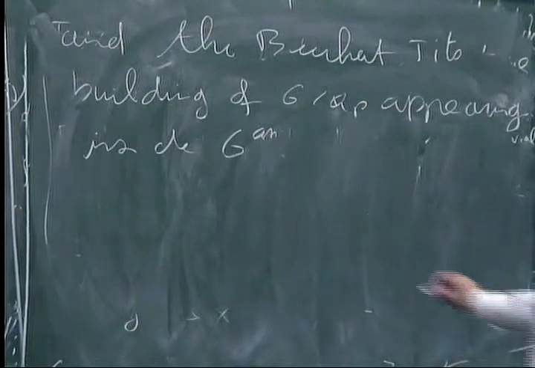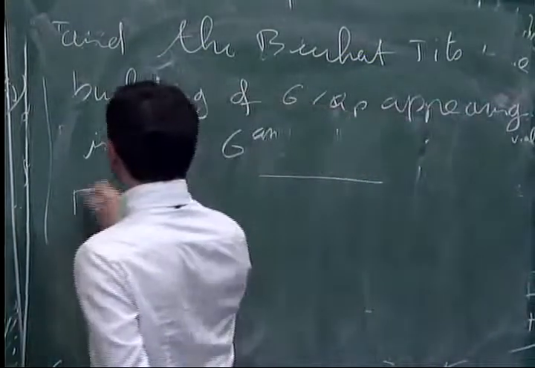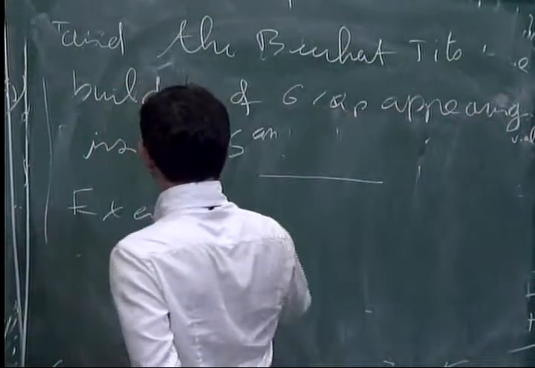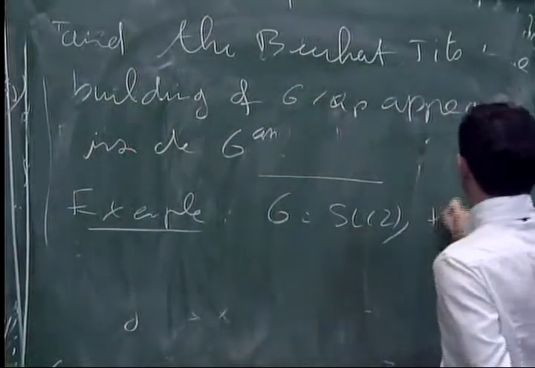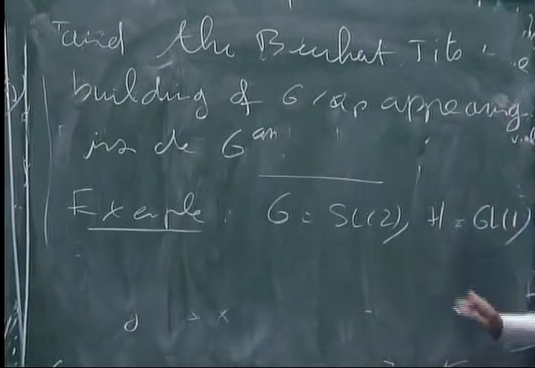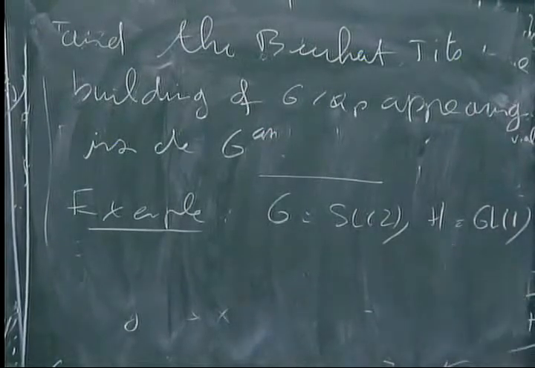So I'm just going to give an example. We take G equal to SL2. We take H equal to a diagonal torus, a copy of G_m in SL2.